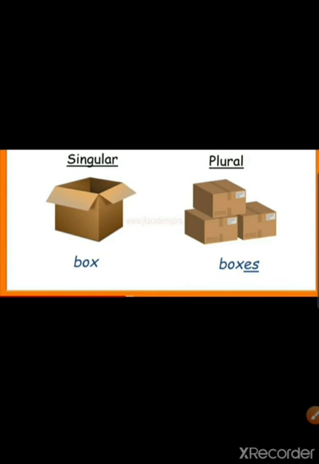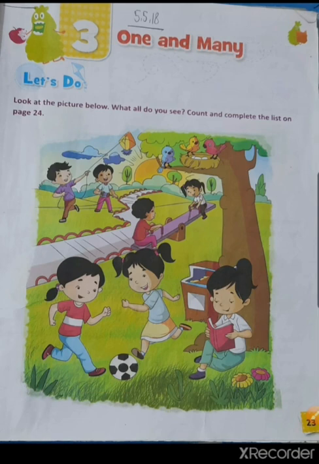Now we will see our English grammar book. So take out English grammar book, chapter 3, one and many, page 23. Let's see the exercise. Look at the picture below.